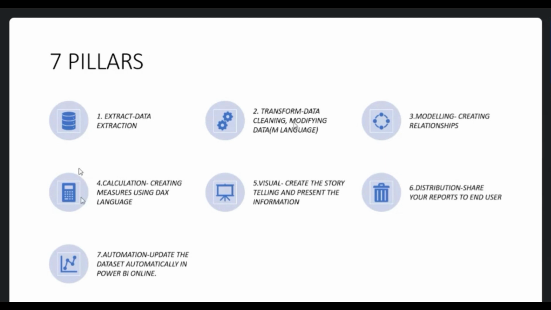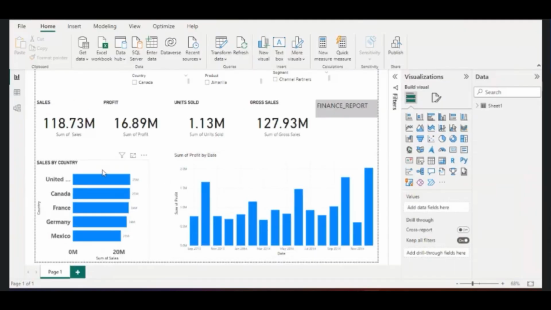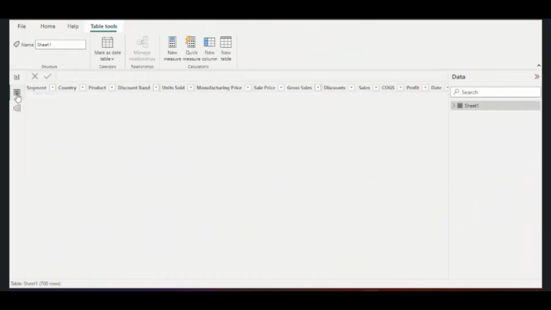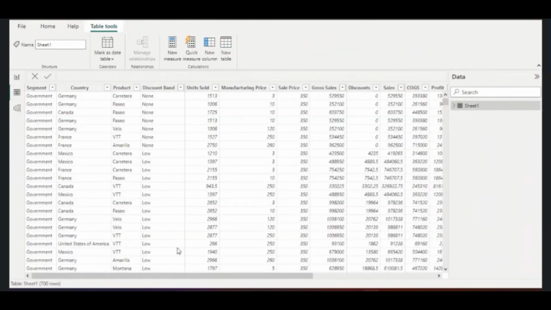And apart from this second pillar, 2 and 4 are the most important ones which you need to focus on. So yesterday we have seen this report, that is finance report. So actually what happens when we get the data set? So this is called data view.